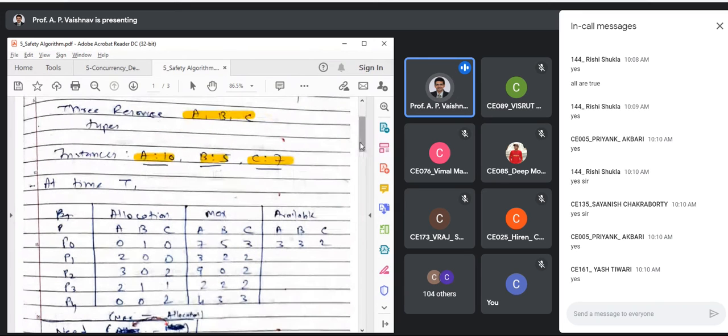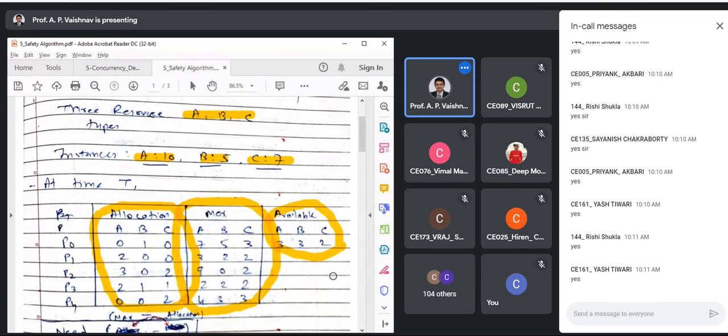Okay. So you are given the allocation matrix. This is the allocation matrix. You are given the maximum requirement of each process. And you are also given the available vector. Now I think you are getting clear with the notations, yes or no? Why allocation is a matrix, why max is a matrix, and why available is a vector. Sanish, are you clear with that? You had the doubt regarding this?